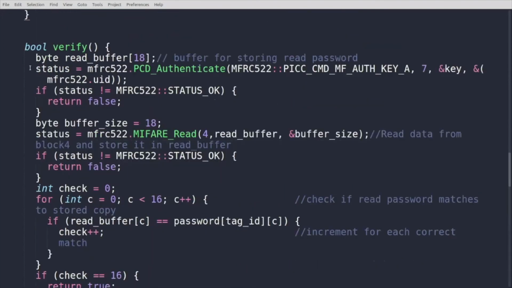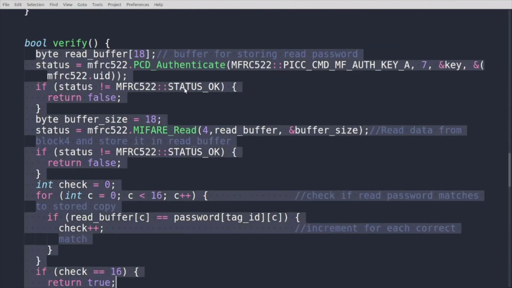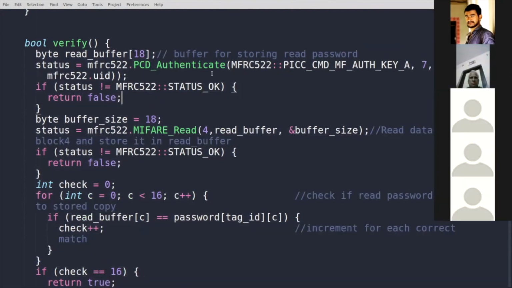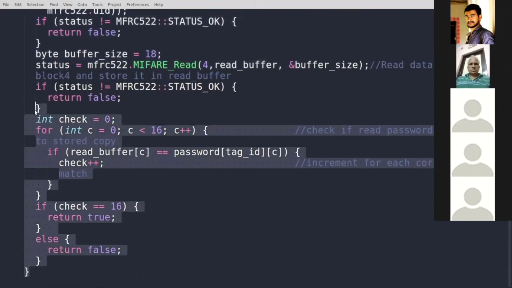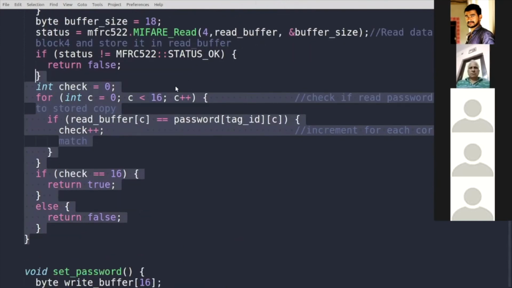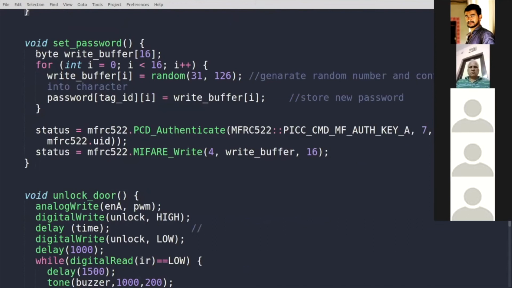So this is just a function that will verify that the password is correct. It is going to create a read buffer and read the data from the tag, and it is going to check if it is matching with any of the previously listed passwords. And this function is going to set a new password.